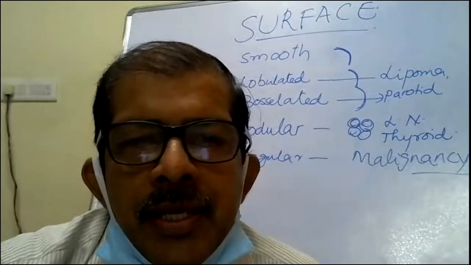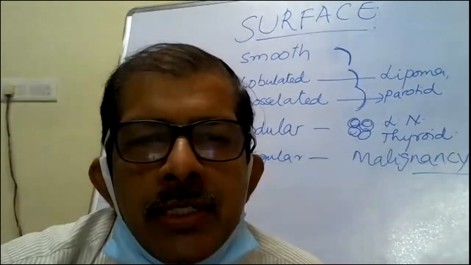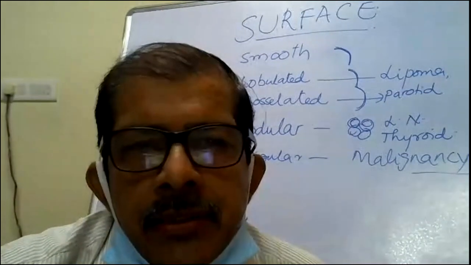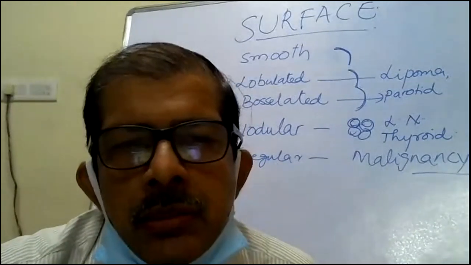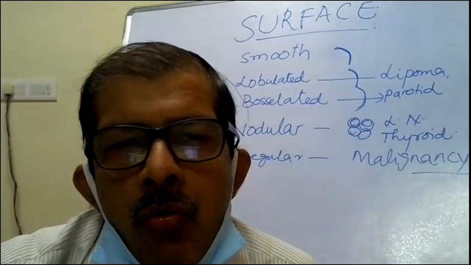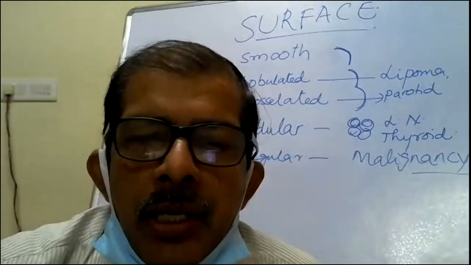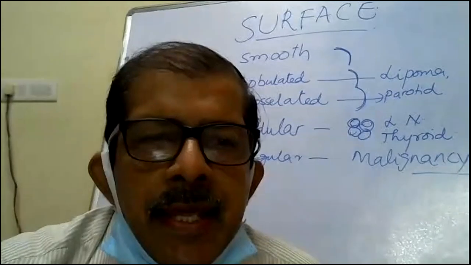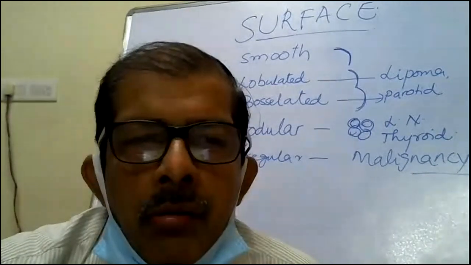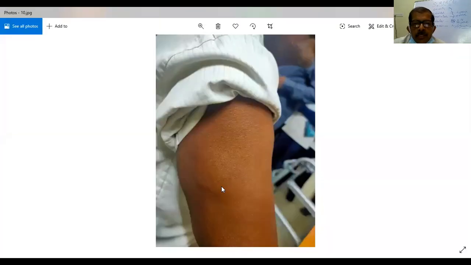There is no bursa there. Bursa will be at the joints. This is exactly in the middle of the back of, or just above, the elbow. Lipoma, good. So there is a typical appearance also. Lobulated appearance is there. So this is a lipoma, right?